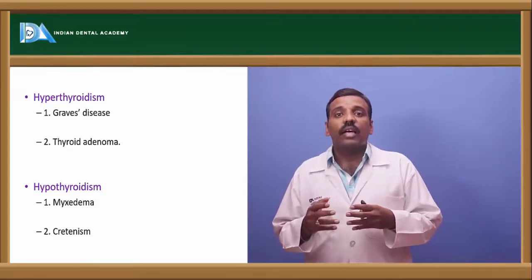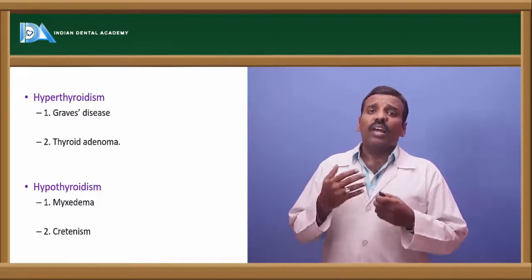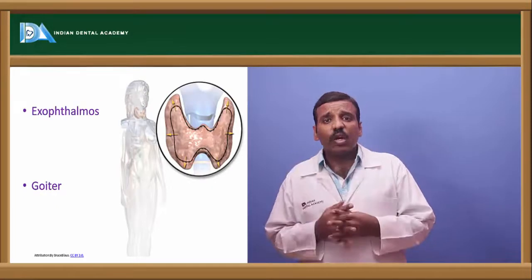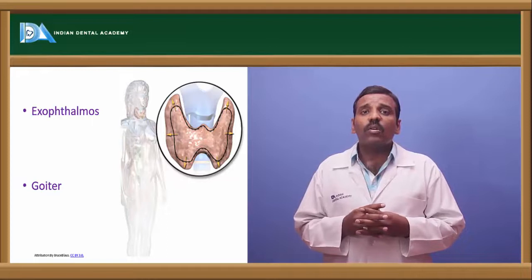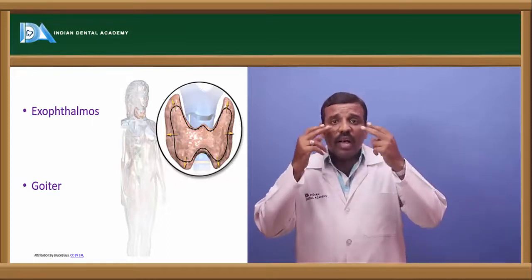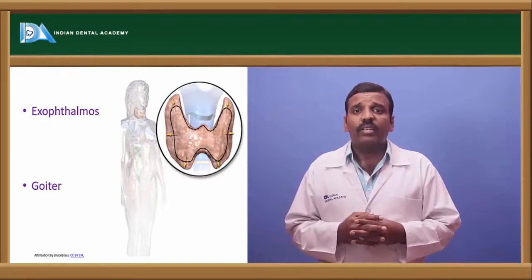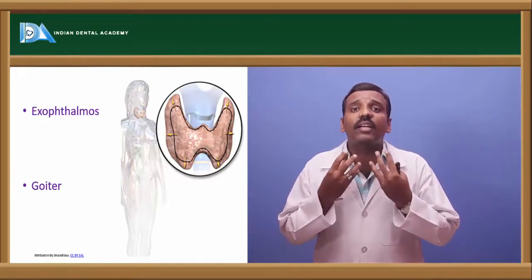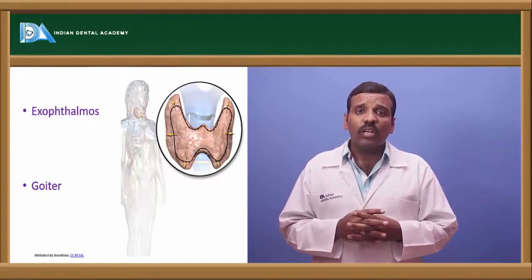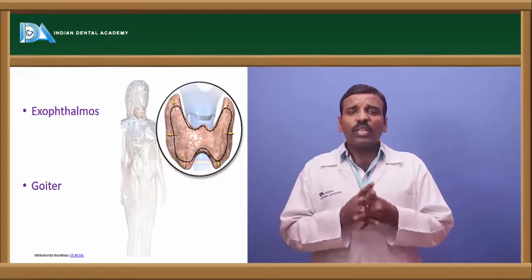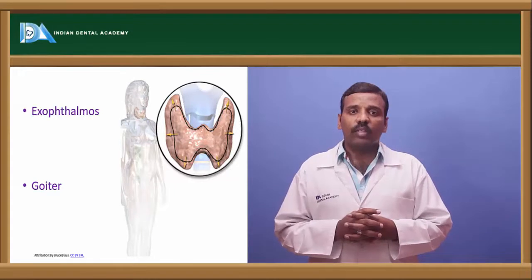If there is increased enlargement of the gland, and at the same time another one is exophthalmos and the goiter. Exophthalmos means the eyes protrude and come forward. And another one is goiter: enlargement of the thyroid gland is called goiter. This goiter is majorly of 3 types: toxic goiter, non-toxic goiter, and endemic goiter. 3 types of goiter are there.